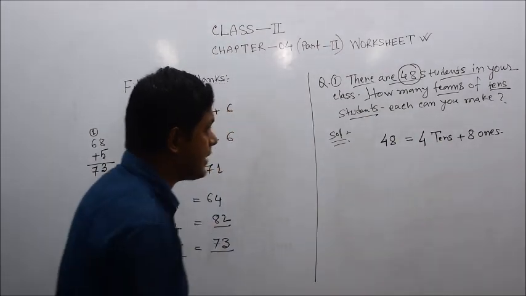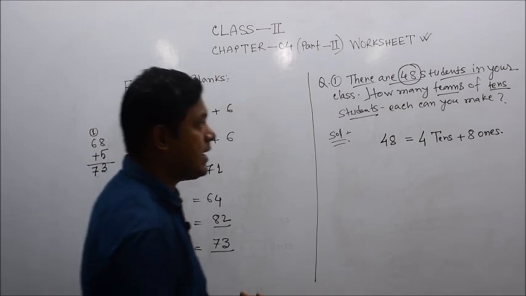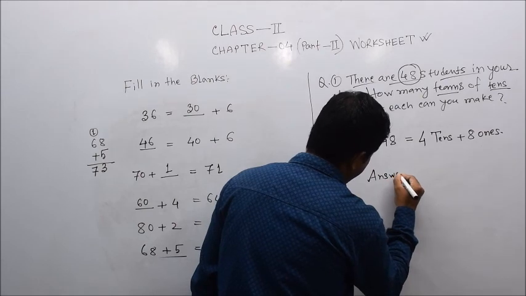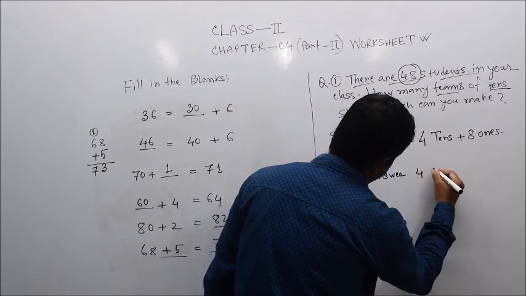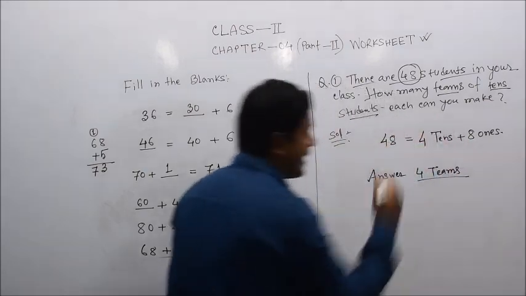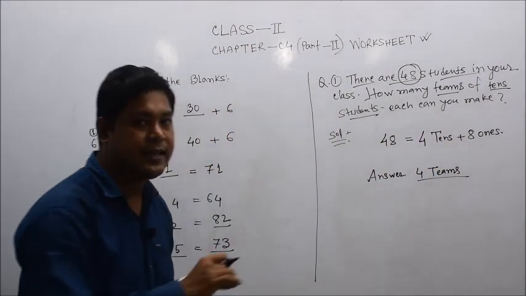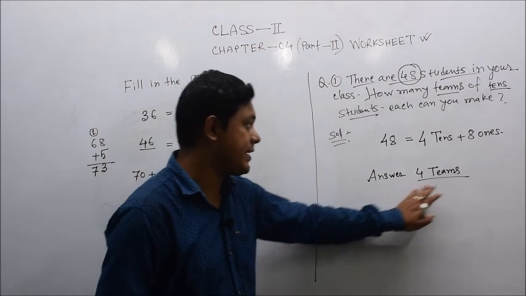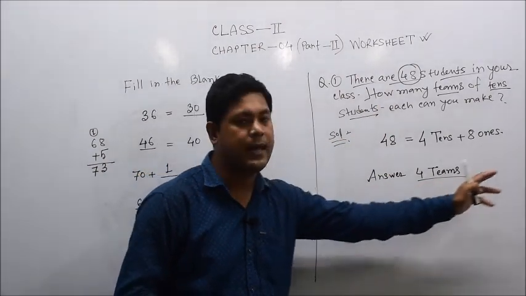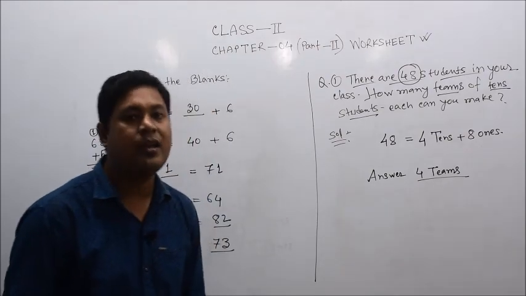So how many teams of 10 students each can you make? The answer will be 4 teams. 4 teams, that means the 4 tens are here, not more than or less than 4. So the exact answer to how many teams of 10 students can be formed is: 4 teams of 10 students can be formed.